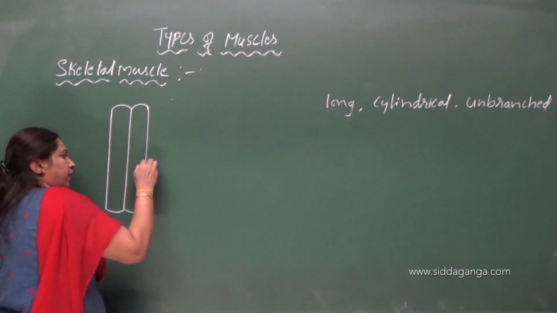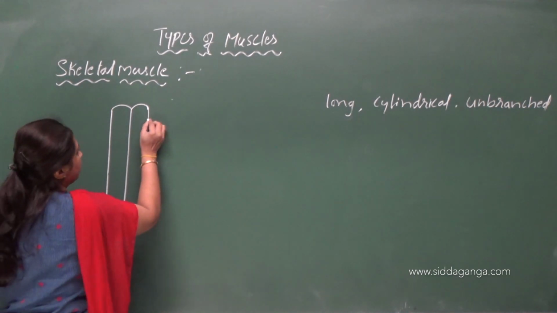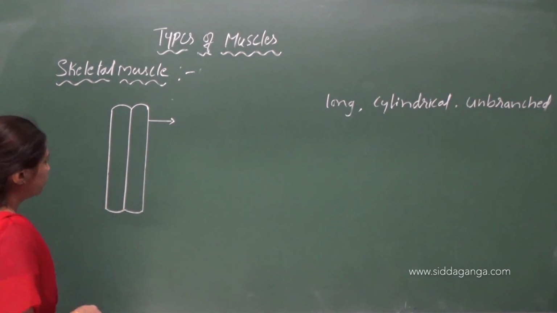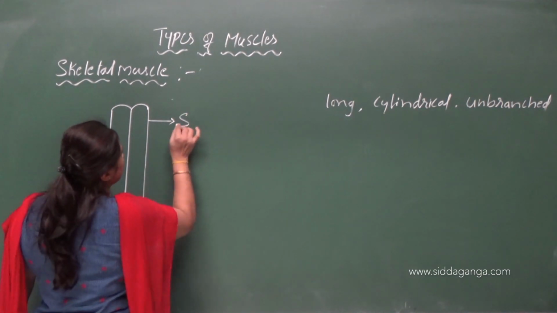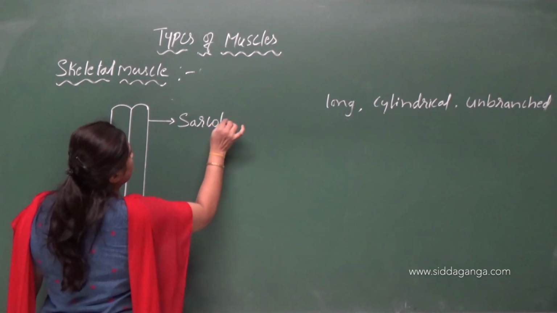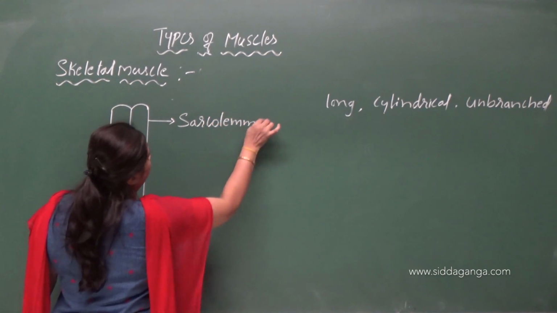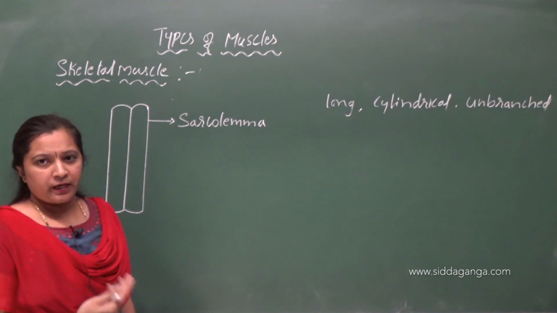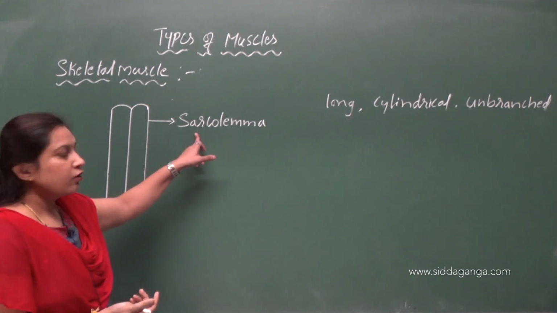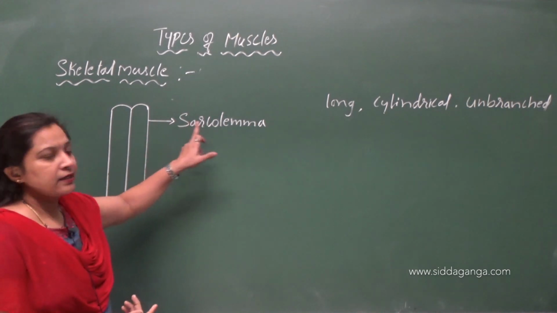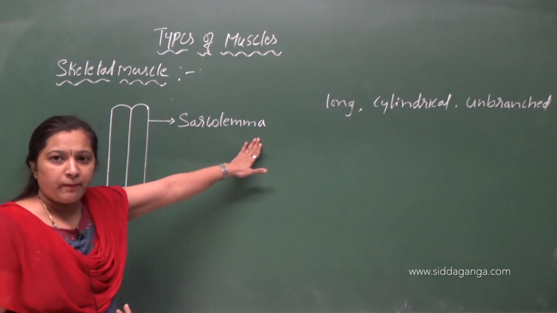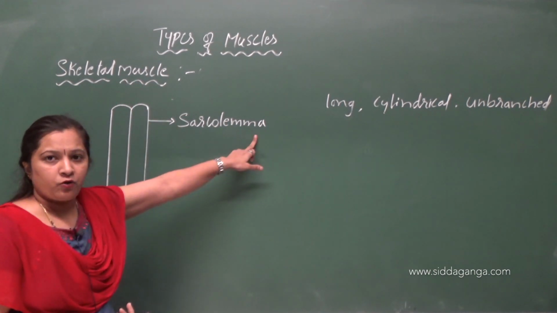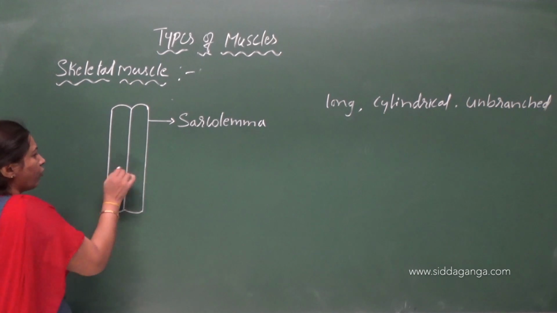Each muscle fiber is covered by a cell membrane, that is called sarcolemma. Sarcolemma is nothing but the plasma membrane of a muscle cell. Each muscle fiber in a skeletal muscle is covered by sarcolemma. And inside, what is there?